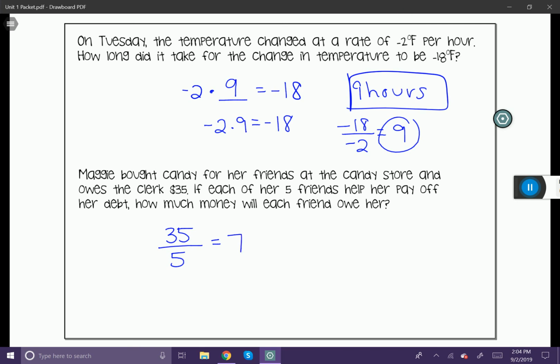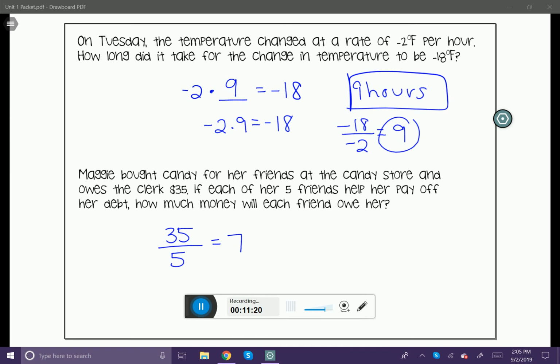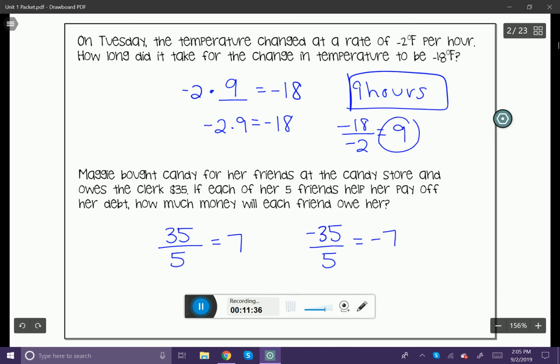So that means that each of her friends owes her $7 to pay for the candy. Another way you could have looked at this is you could have said that the debt was $35, so it was negative 35. And you could have divided it by 5, and it would have given you negative 7. Now, what that would mean is each of her friends would be in debt $7. So either way that you look at it, your final answer needs to look something like this. Her friends each owe her $7.